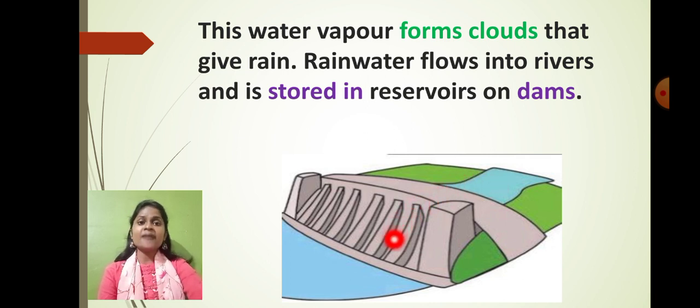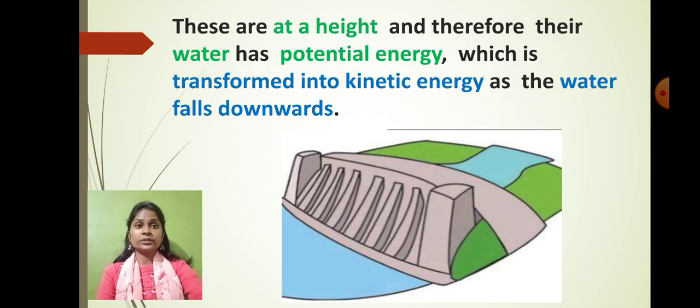So dams are one of the water management methods by which we can save the water for future uses. So now what will we do with the water which we have stored in the reservoir? Let me tell you, students, the water which is situated at a height. So this is a height. Okay. So whatever water is situated in the height region has got potential energy.